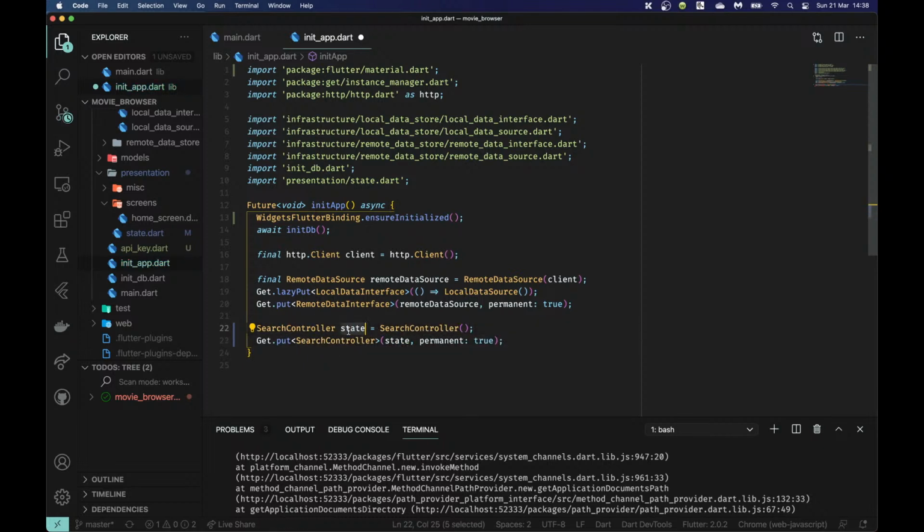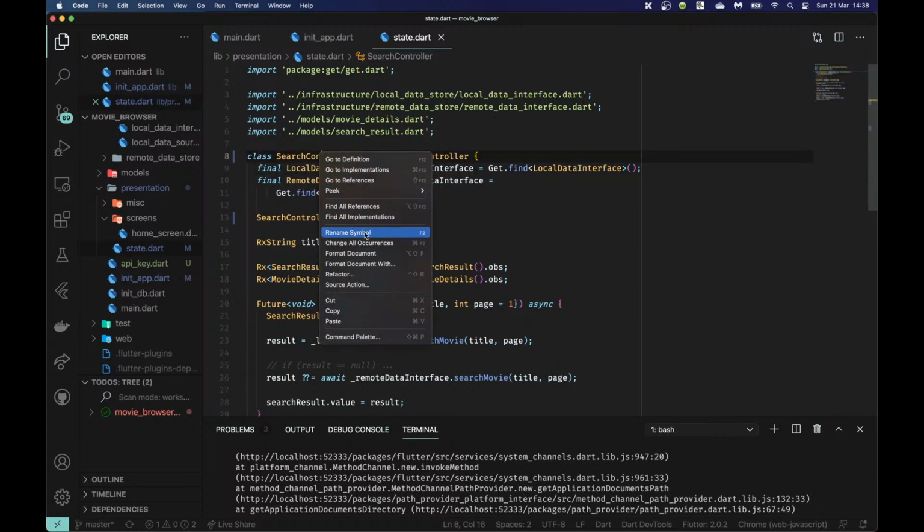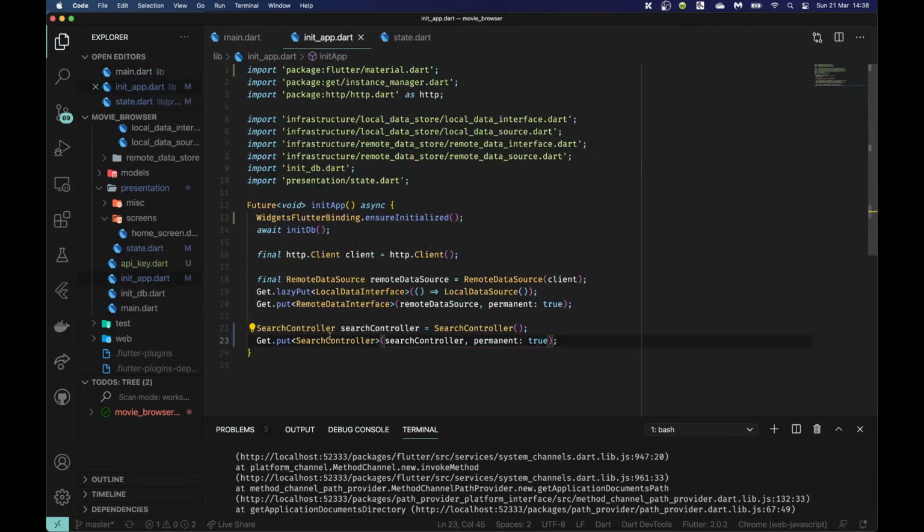And search controller. And one minor thing, you might have been wondering: in my states, I don't know if you guys saw that, I used Fn and F2. Fn to access my F2, which is the same as doing rename symbol here. That's the F2 thing. And normally if I do that, it should update the name for me everywhere. It should update it here in the app as well. It should have turned this from state to search controller. Why did it not do that?